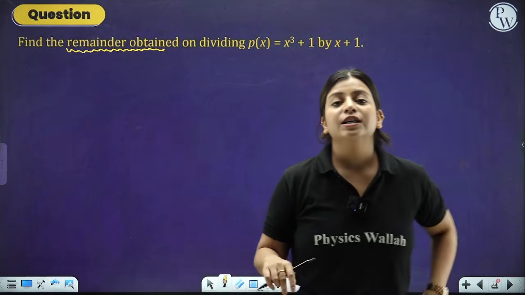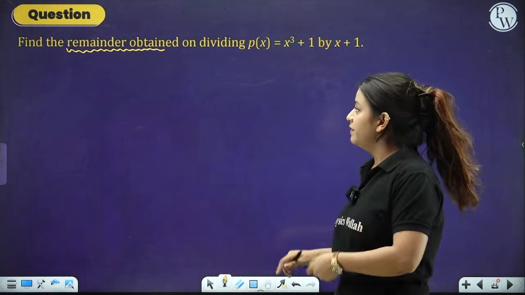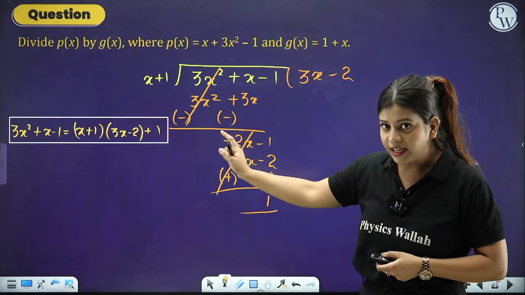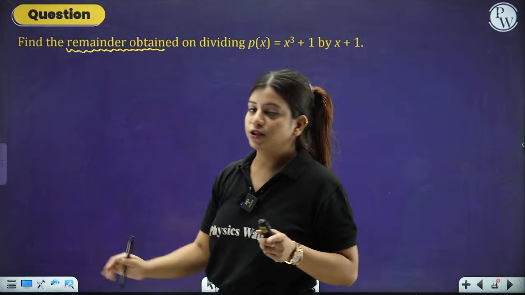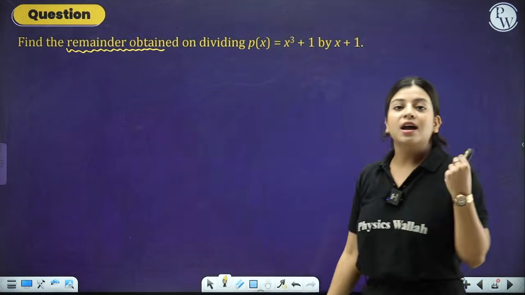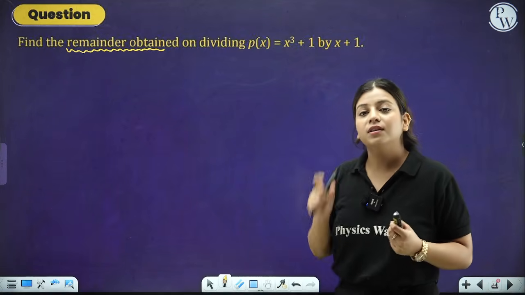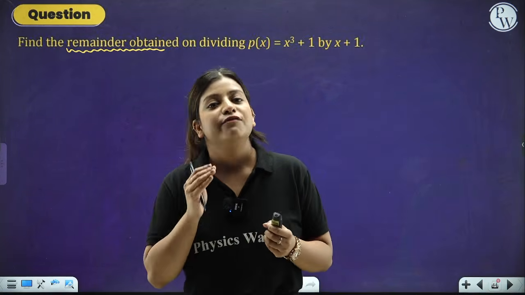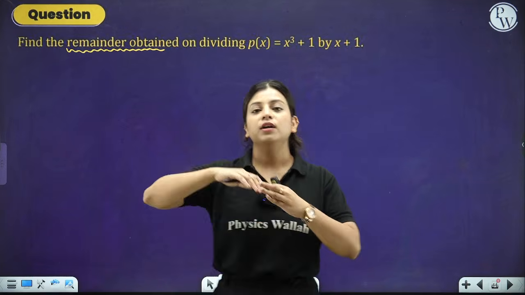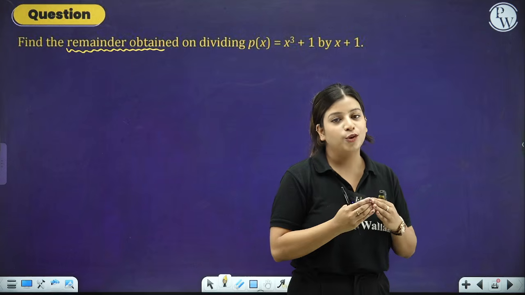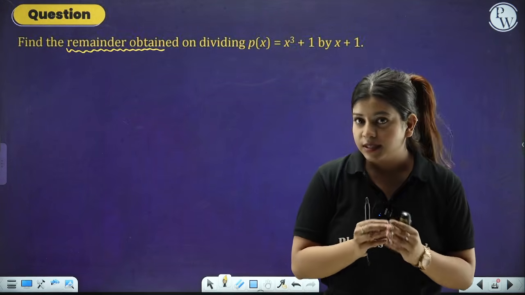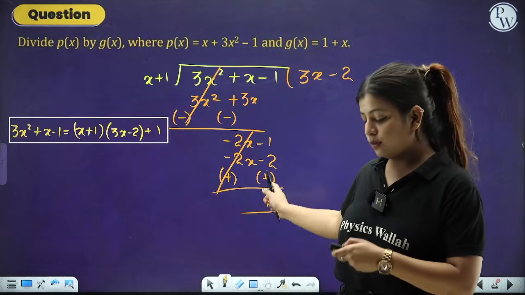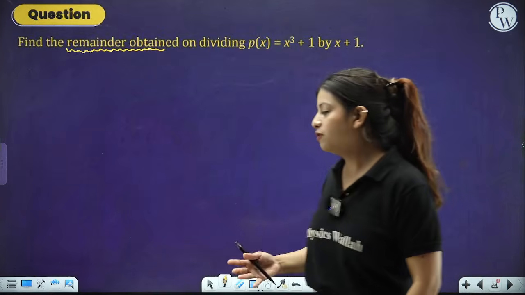In the previous question, they were asking you straight away to divide. In the next question, just understand the difference. In the next question, they're asking you to find out the remainder. So whenever the examiner asks you to find the remainder, you just have to follow certain steps. There are different rules for this.